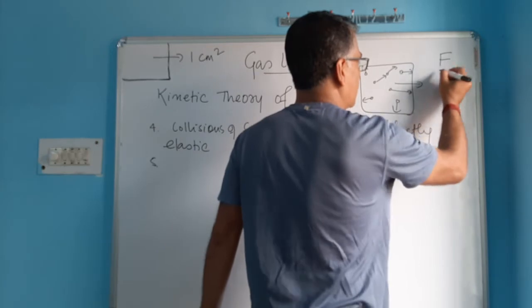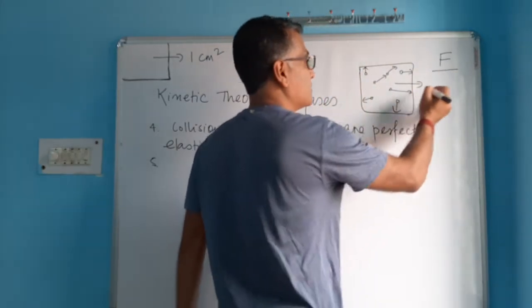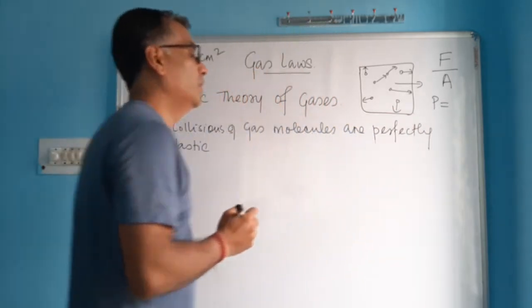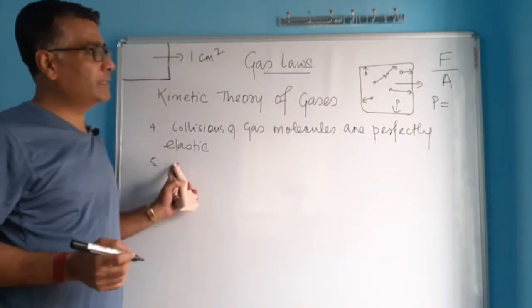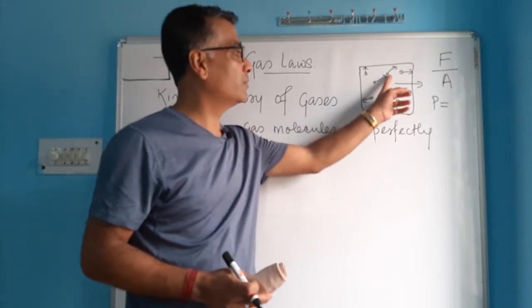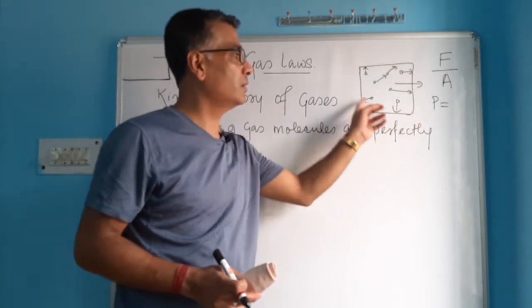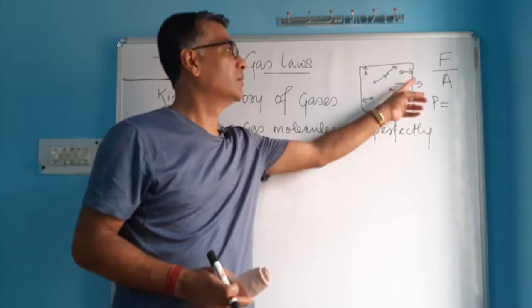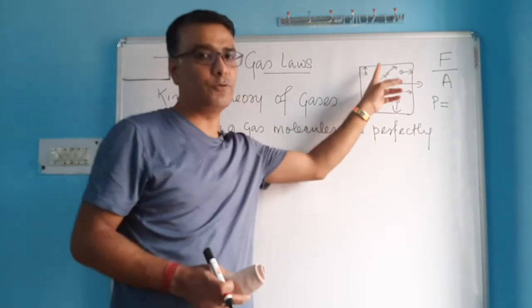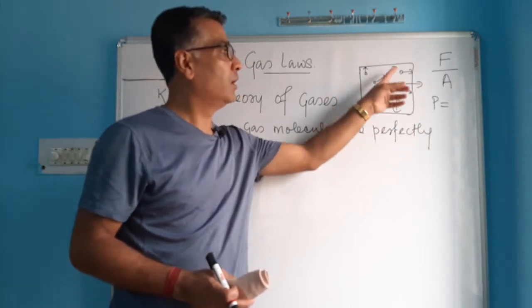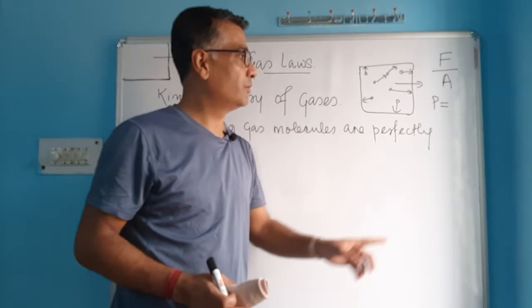That force divided by the area gives the pressure. Because gas molecules are colliding, banging on the surface of the container, they are exerting force, and that force exerted on the wall, when you divide by the area, you get the pressure.